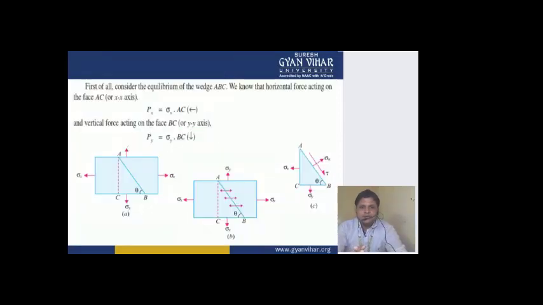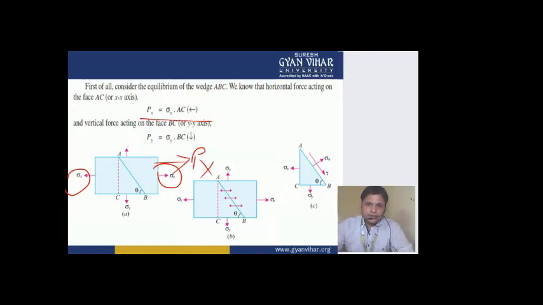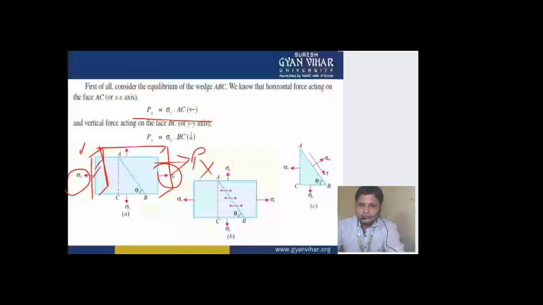Now coming to this particular concept of deriving the expression for biaxial loading. First of all, if the stress is sigma x, which is acting along the x direction, then what will be the load acting in this direction? If we denote it by px, then we all know, if the thickness of this plate you are taking as 1, the cross-sectional area will be equal to this particular side, which is denoted by AC.